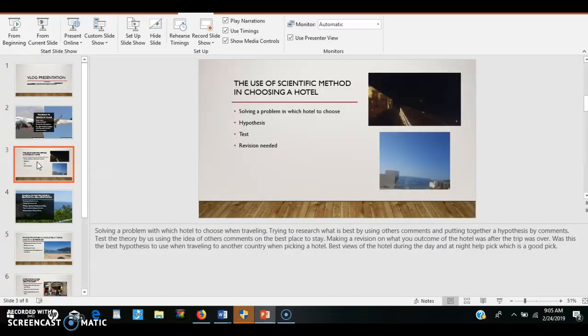Solving a problem, like choosing a hotel when traveling. Try to research what is the best by using other comments and putting together a hypothesis from them. Test the theory by using the ideas of other comments on the best place to stay. Make a revision on what your outcome of the hotel was after the trip was over. Was this the best hypothesis to use when traveling to another country? When picking a hotel, the best views of the hotel during the day and at night help make a good pick.